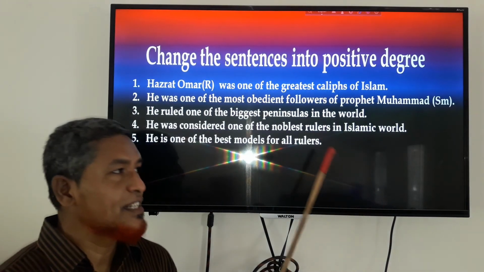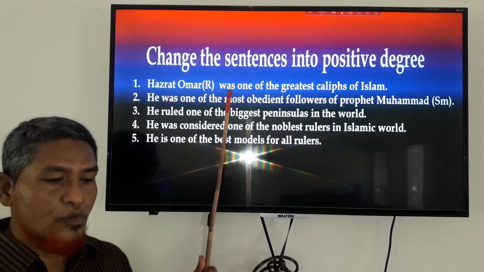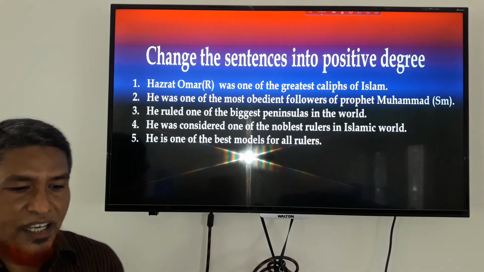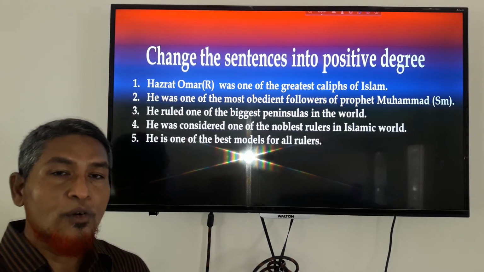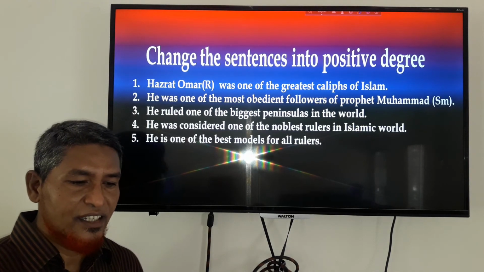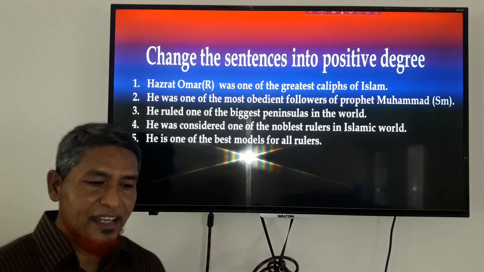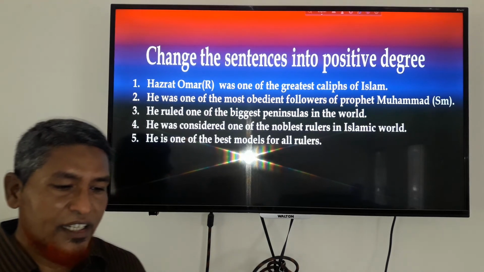Here are some sentences. First of all, Hazrat Umar radiallahu anhu was one of the greatest caliphs of Islam. So how will we change it? First of all, we will write "very few", and then the portion after the superlative degree.